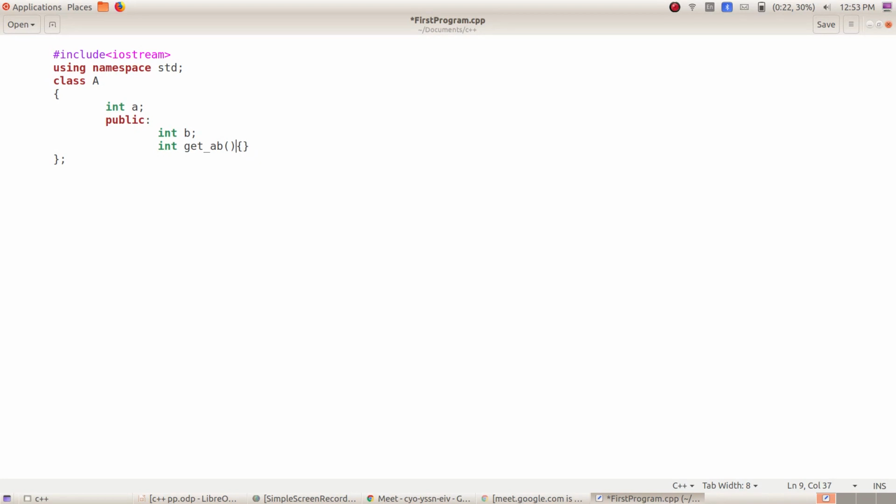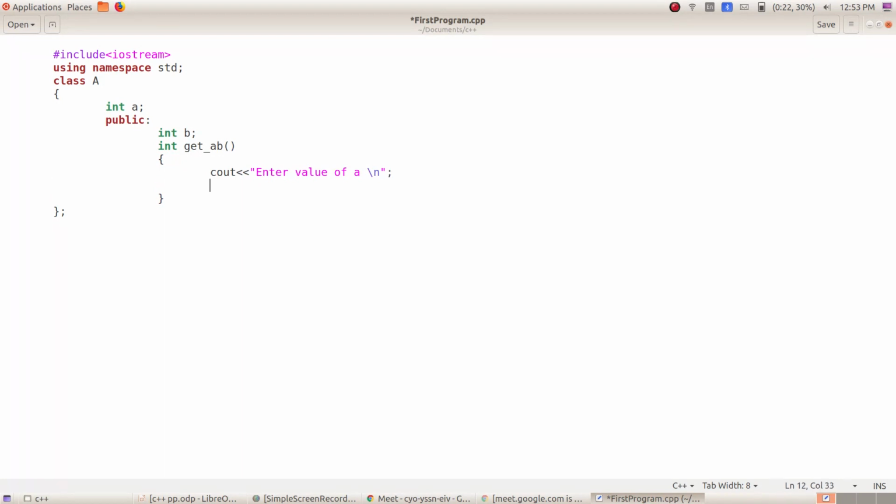So write it there itself. You can say cout, enter value of a, \n, or you can say here itself \n.